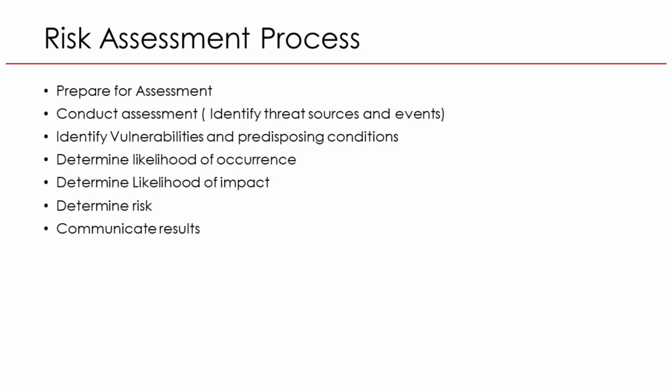6. Determine risk. Combining likelihood and impact gives the overall risk level: low, medium, or high. Example: for a government agency, the risk of losing citizen data due to poor backup systems might be rated high. 7. Communicate results. Finally, the auditor reports findings and recommendations to management. Example: in an insurance firm, the audit report might recommend stronger password policies and regular data backups to reduce high-risk areas. In short, these steps help the IS auditor move from identifying risks to clearly explaining their impact, so management can act before problems occur.